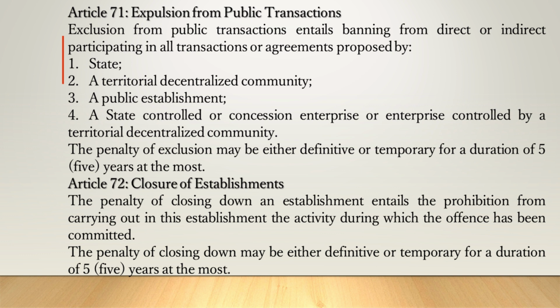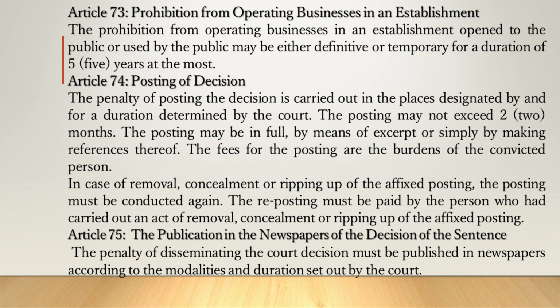Article 72. Closure of establishments. The penalty of closing down an establishment entails the prohibition from carrying out in this establishment the activity during which the offence has been committed. The penalty of closing down may be either definitive or temporary for a duration of 5 years at the most. Article 73. Prohibition from operating businesses in an establishment. The prohibition from operating businesses in an establishment open to the public or used by the public may be either definitive or temporary for a duration of 5 years at the most.